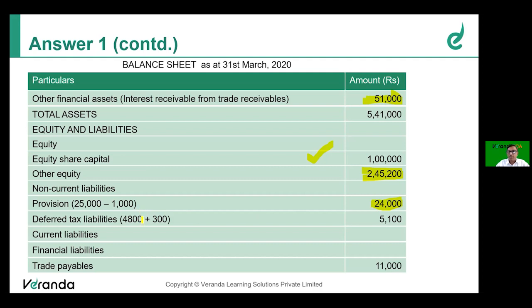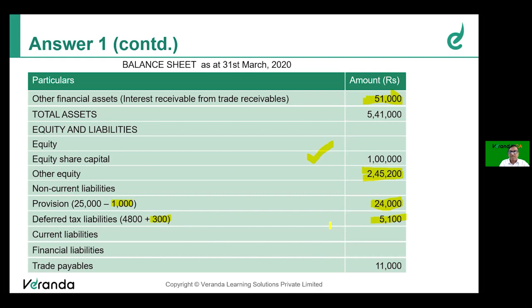Deferred tax liability: there are two components. One is on the temporary differences arising out of property, plant and equipment, pre-incorporation expenses, and recognizing the fair value of investment, that is 4,800. Plus 300 rupees of deferred tax liability arising on account of remeasurement of the defined benefit plan. So the total deferred tax liability is 5,100: 4,800 plus 300. The 300 is based on this 1,000 rupees. Clear? 1,000 rupees into 30% is 300. Already 4,800 we had done. So the total deferred tax liability is 5,100.